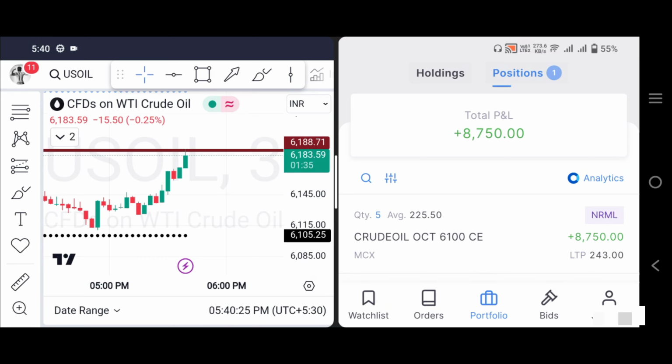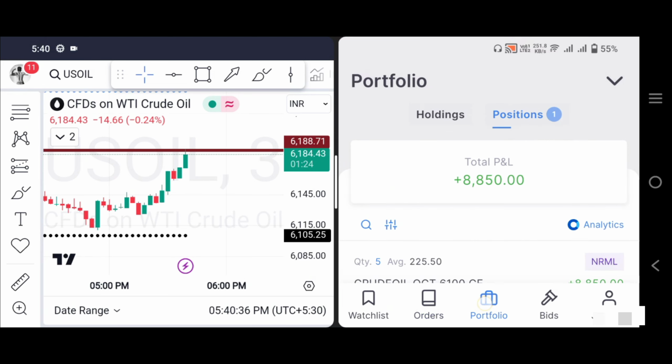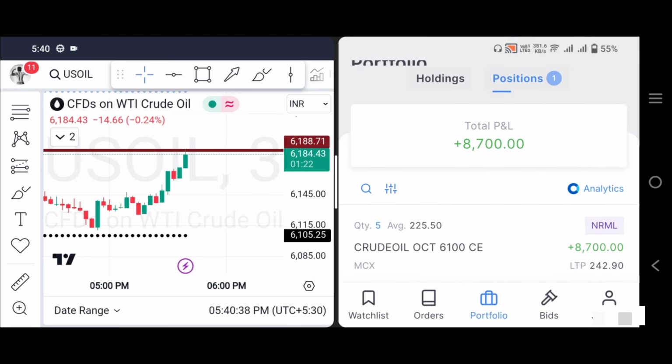So it reaches our target in the oil chart, but in option price it doesn't go to 246.50 paise. So we will wait for some time whether it will go to our target, or otherwise we will manually book the profit also. We will wait for some more time. I will update.